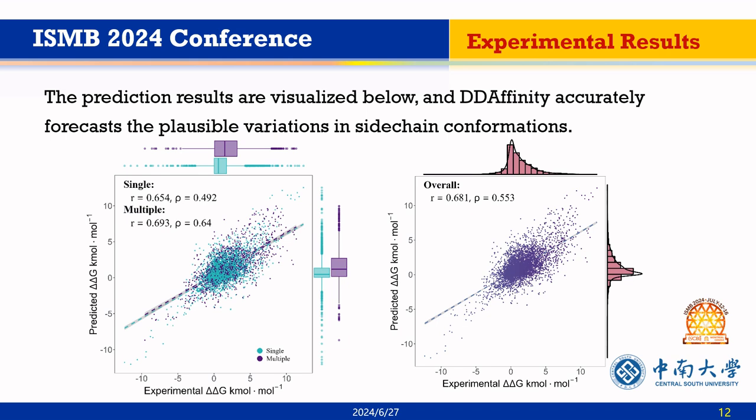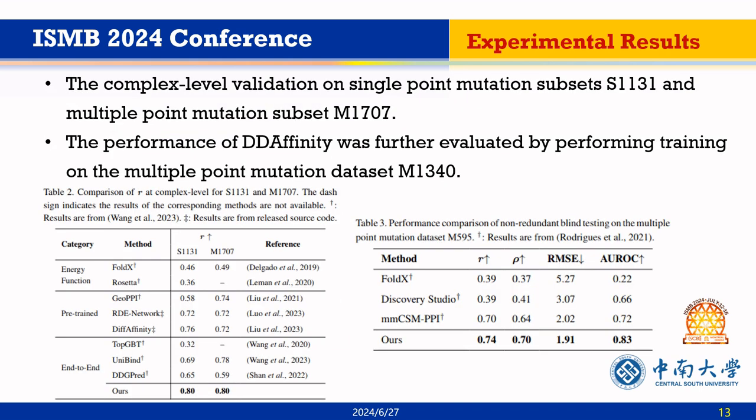The prediction results are visualized below, and DDAffinity accurately forecasts the plausible variations in sidechain conformations. We also performed complex level validation on single-point mutation subsets S1131 and multiple point mutation subsets M1707 to compare the predictive performance in Table 2. Our results demonstrate that DDAffinity is able to make prediction with higher predictive performance than baselines.